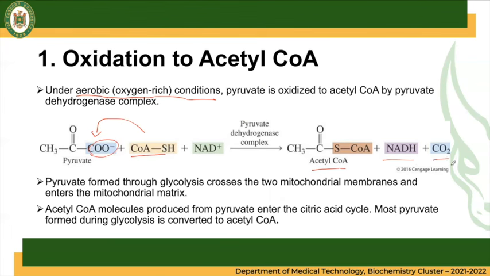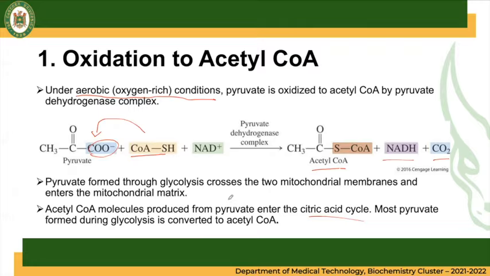You will have acetyl-CoA, and NAD+ will be reduced to NADH. Of course, since carboxyl is removed, you will have carbon dioxide as a product. Your acetyl-CoA molecules are produced from pyruvate to enter the citric acid cycle.